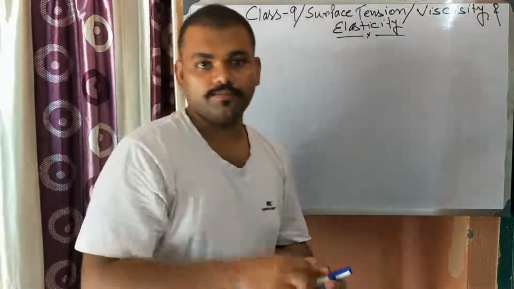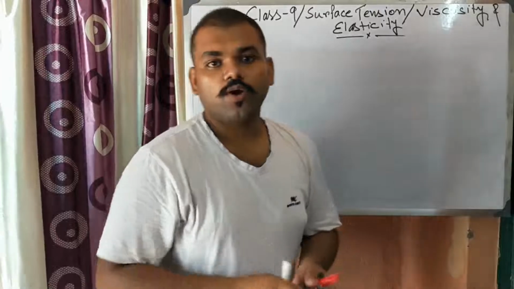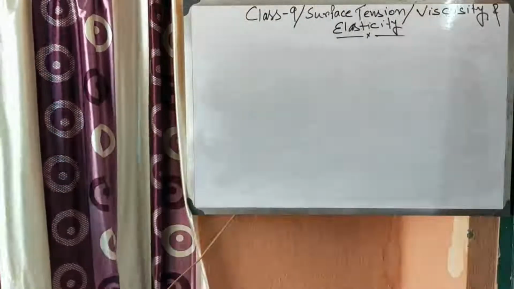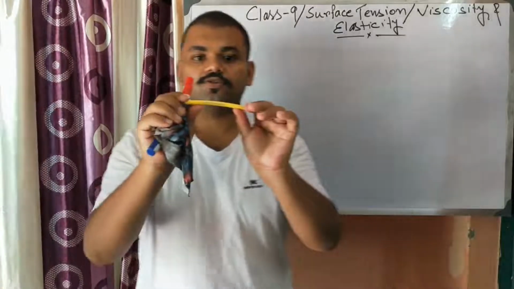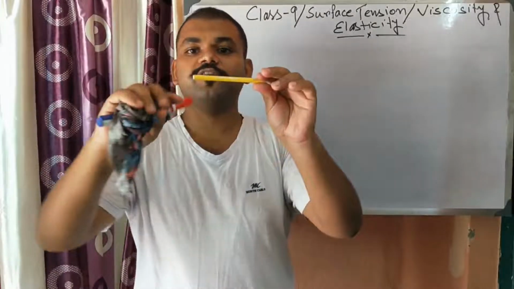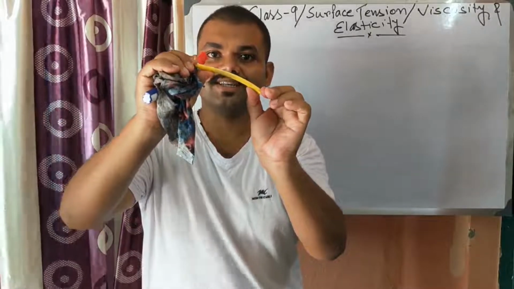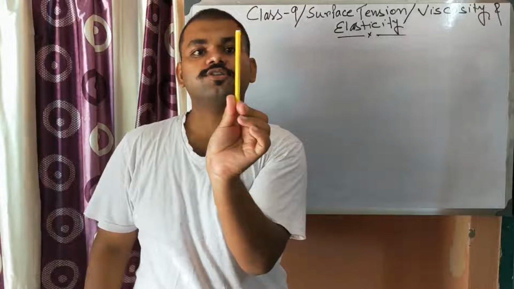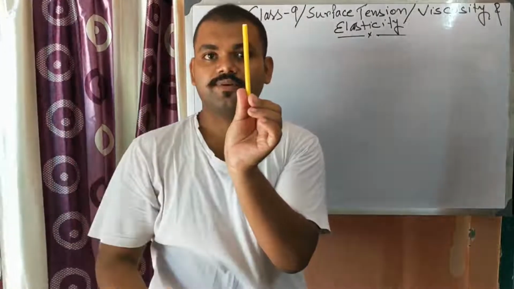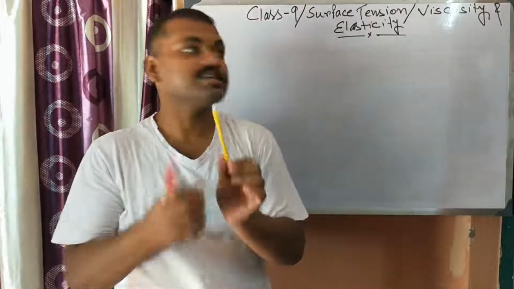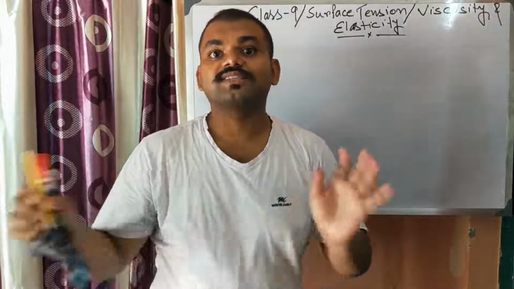Suppose there is a ball, or suppose there is a pen. So if you apply force, what will happen? The pen is like this. If you give some amount of force, then the pen will bend. Then on releasing the force, the pen will regain its shape. So the property is known as elasticity.